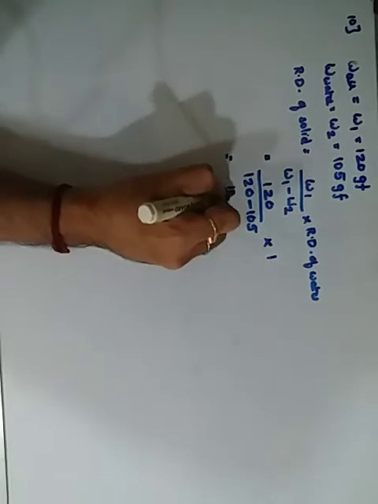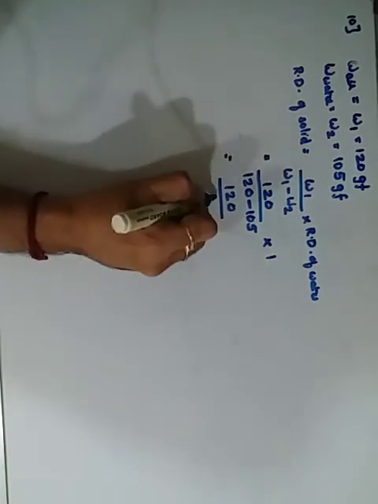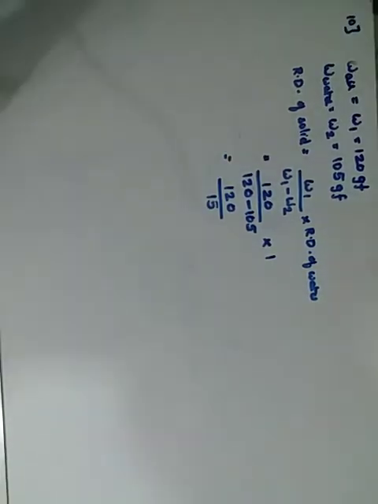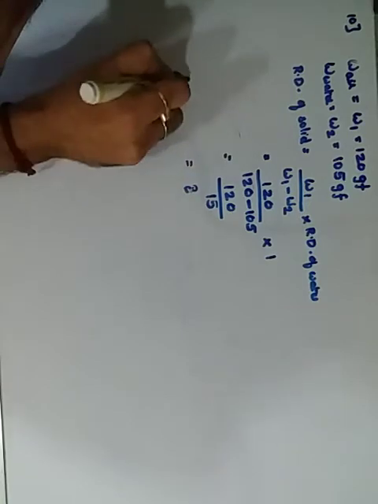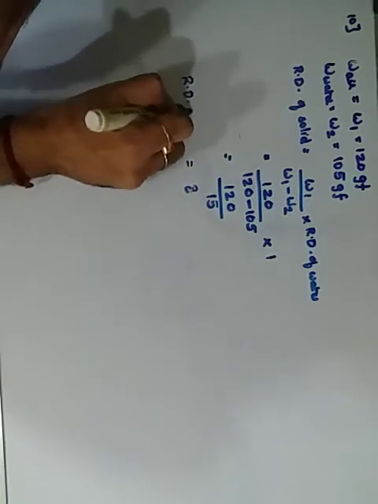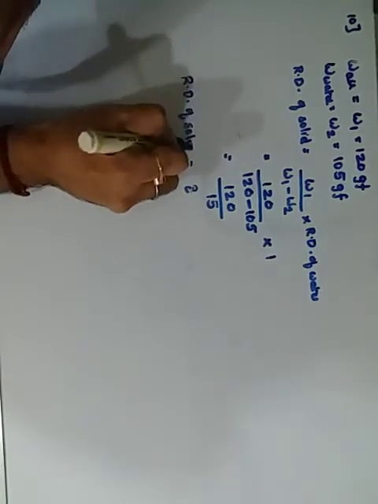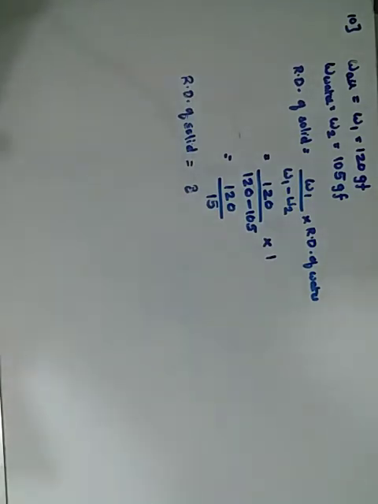So that gives you 120 upon 15. Cancellation gives me the answer: 15 8s are 8. Therefore the relative density of the solid is 8, without any unit. Are you able to follow? Yeah. So that was your 10th question.